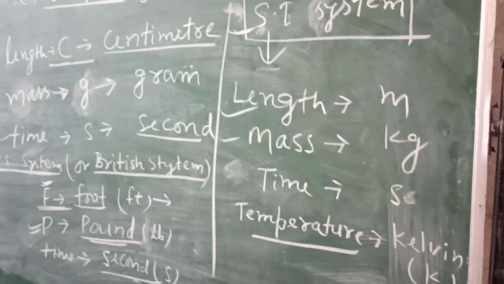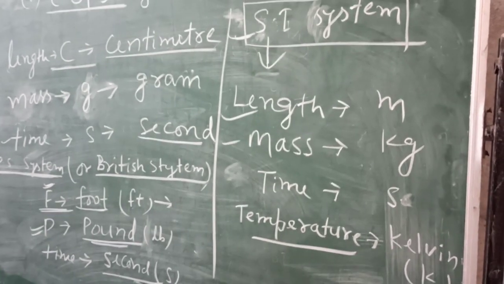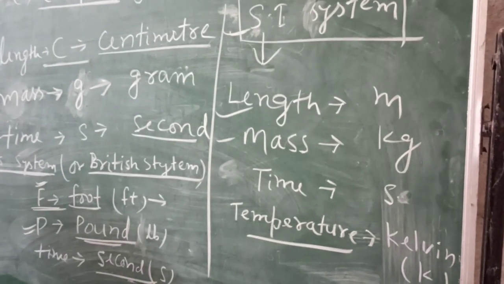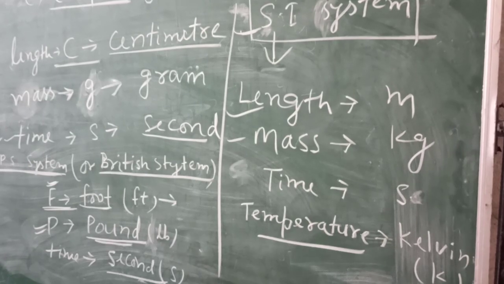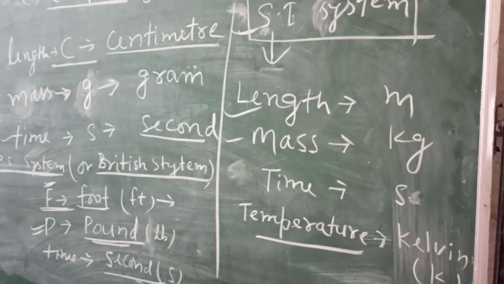But the main 7 units are: length, mass, time, temperature, luminous intensity, electric current, and amount of substance.